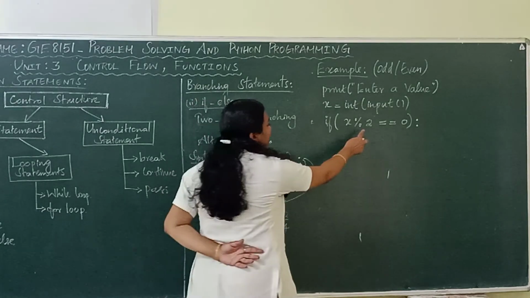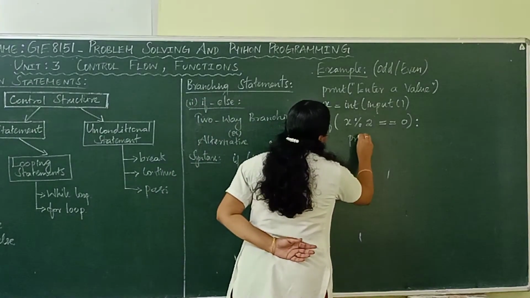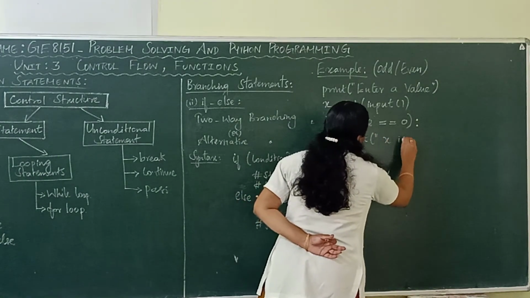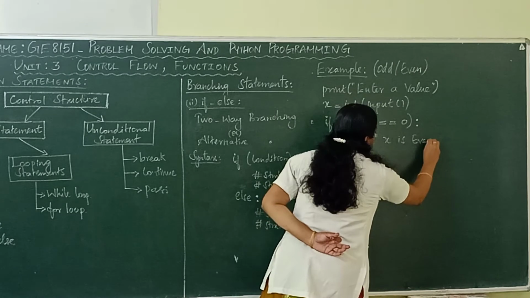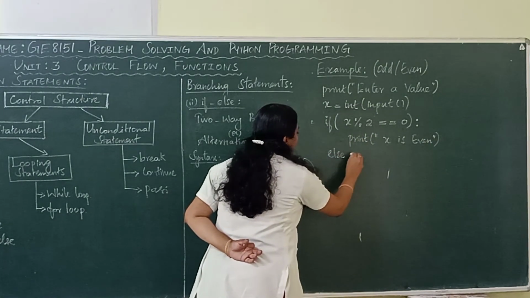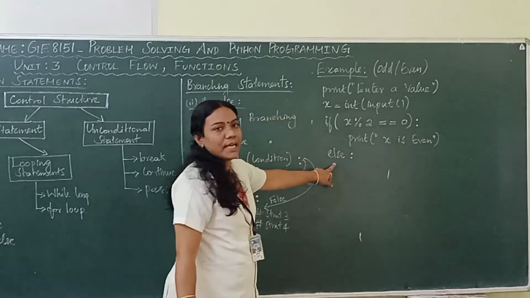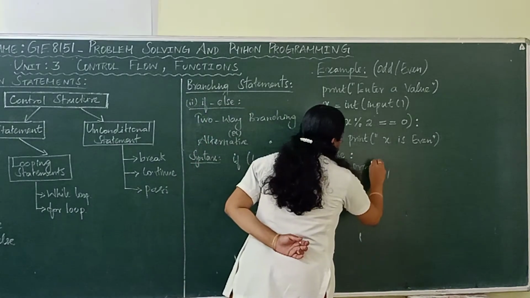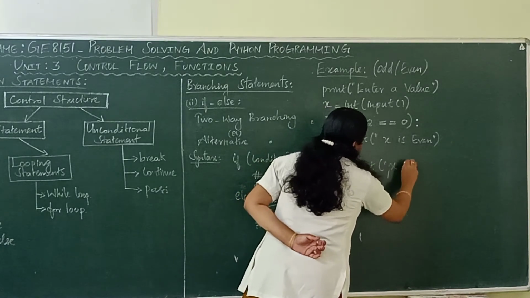If the given condition is true, what will be the output? Print, x is even. The value x is even. The otherwise portion is mentioned by the keyword else. Else is also a keyword, right? Else print the value x is odd.